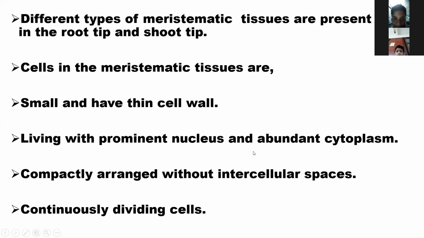The meristematic tissue has a prominent nucleus and abundant cytoplasm. Next, the cells are compactly arranged without intercellular spaces, and they are continuously dividing cells.